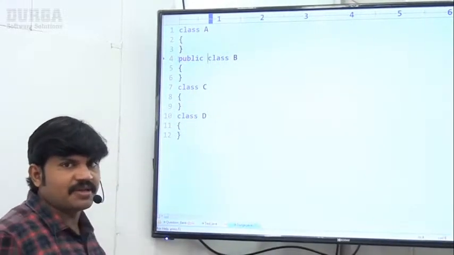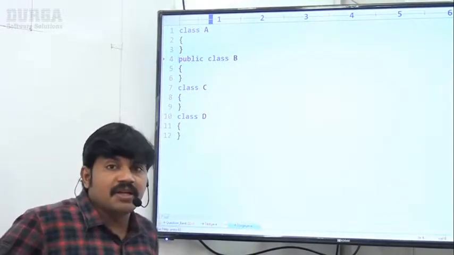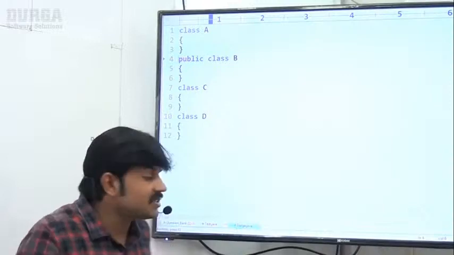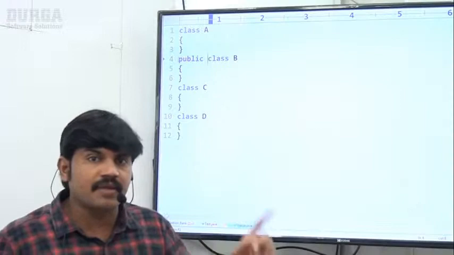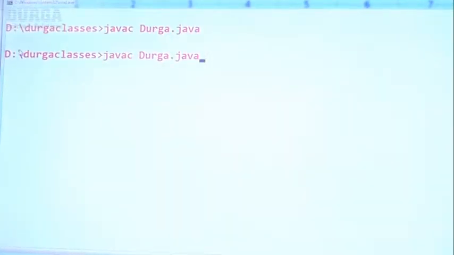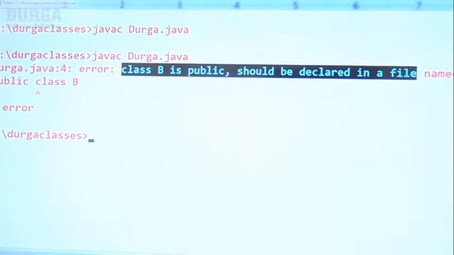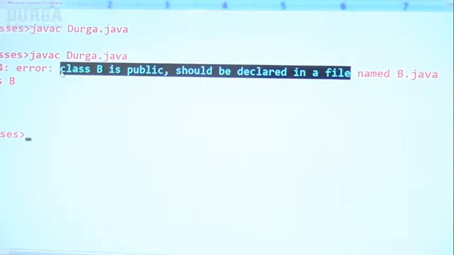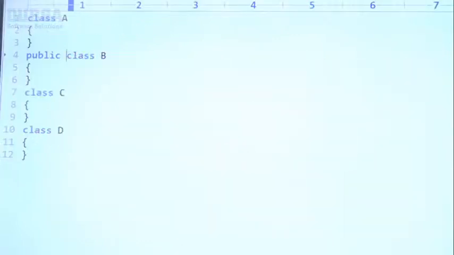Now the compiler will say: Hey Durga, class B is public, it should be declared in a file named b.java, but you are saving it inside durga.java. Sorry, I can't accept this code to compile. Now I'm trying to compile javac durga.java. Immediately you get a compile error: class B is public, should be declared in a file named b.java. This is the compile time error you are going to get, sir.